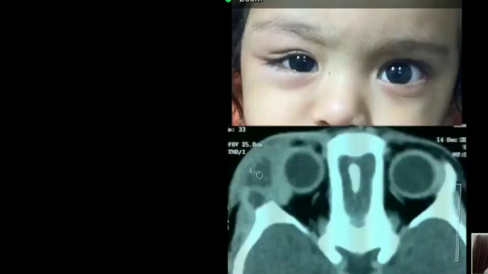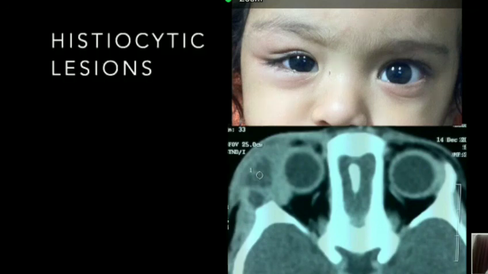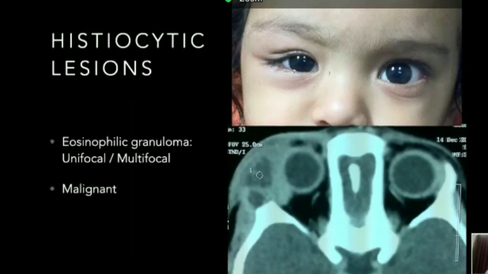Again, this child presented with proptosis and a mass in the superior orbit and the superior and lateral part of the orbit. And what you see here is something like maybe a mass with a cystic kind of a cavity in between. So this was basically a type of a histiocytic lesion, also known as eosinophilic granulomas. These are benign lesions most of the times, can be unifocal or multifocal, and can be malignant in some rare situations.